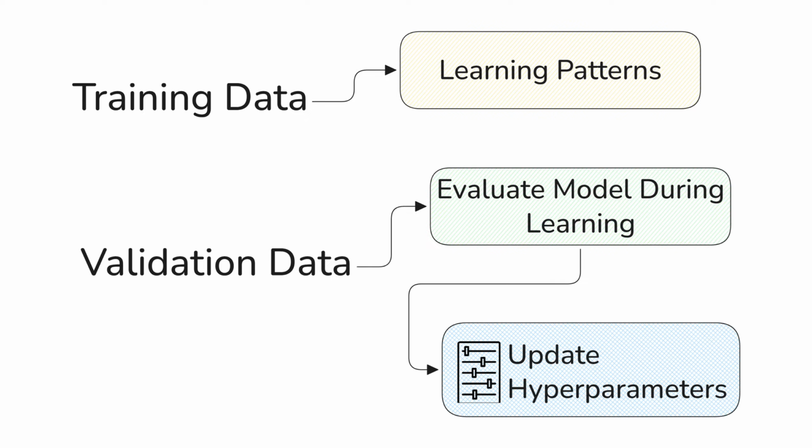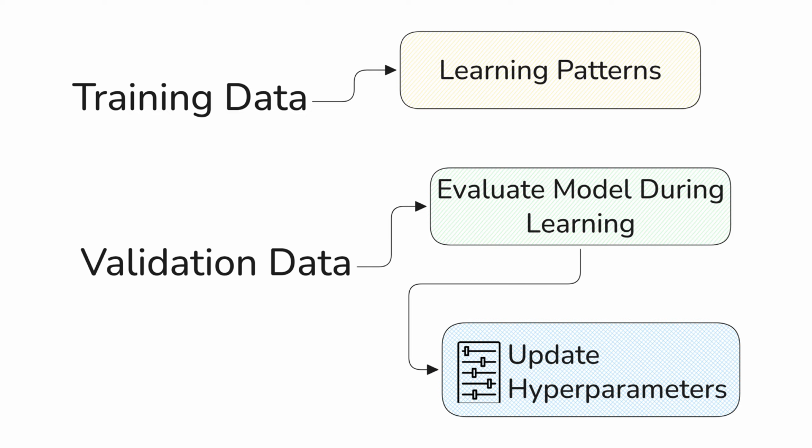Validation data is used during training to evaluate the model. We use it to tune hyperparameters. Hyperparameters are the external configuration settings which are used to structure and control the learning process of a model. They are usually set by the user before training begins. For example, choosing the right value of k in KNN, or choosing the depth in decision trees. It helps us compare different versions of the model.